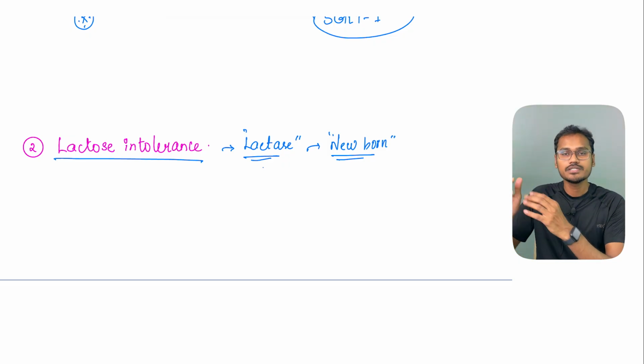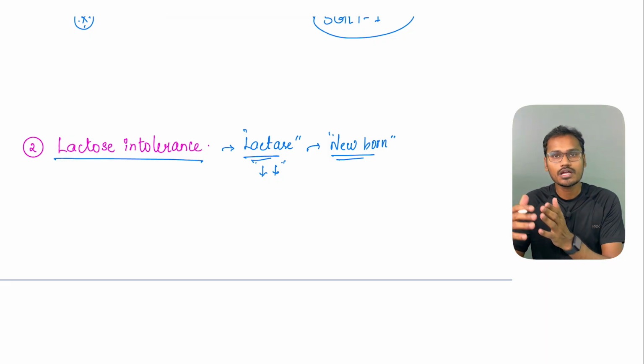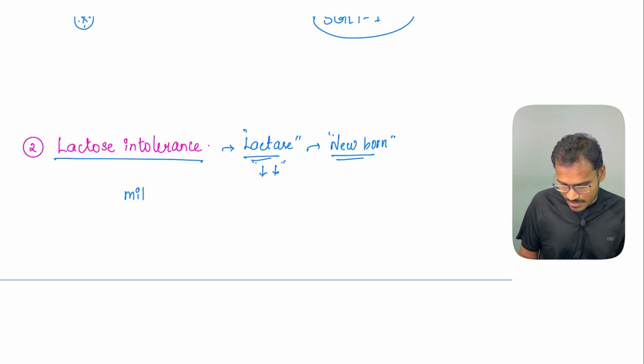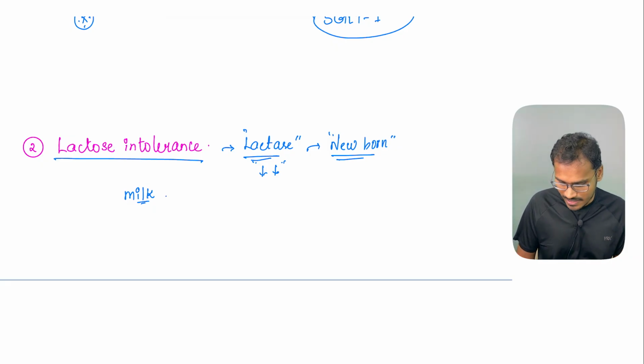But as the person grows older, the lactase level starts to decrease. That's why you will commonly hear in people who are above 30 or 35, whenever they have milk products, which have a lot of lactose in them, and they don't have the lactase, they will have intolerance to this lactose. That is called lactose intolerance.